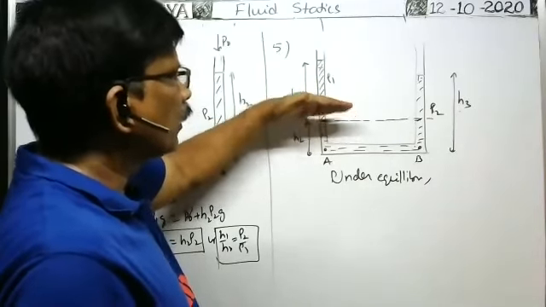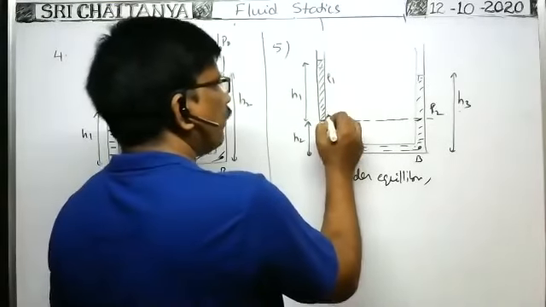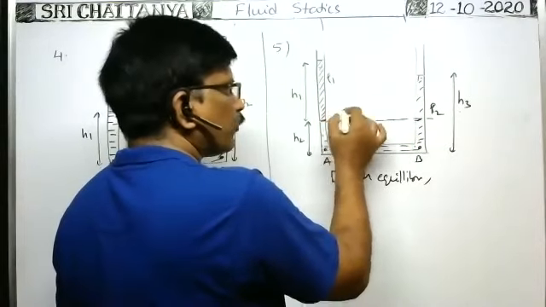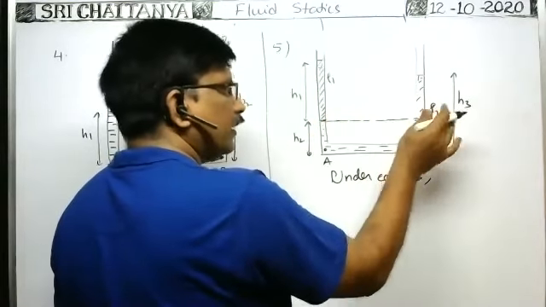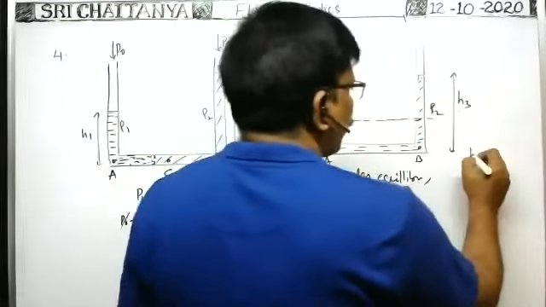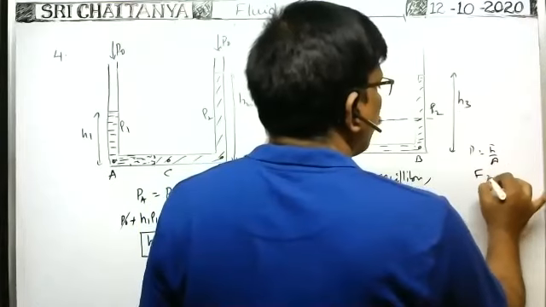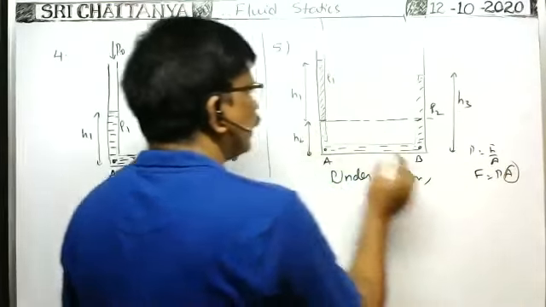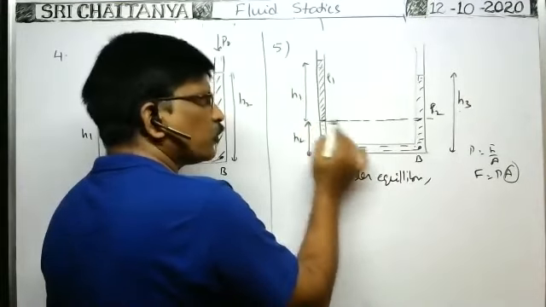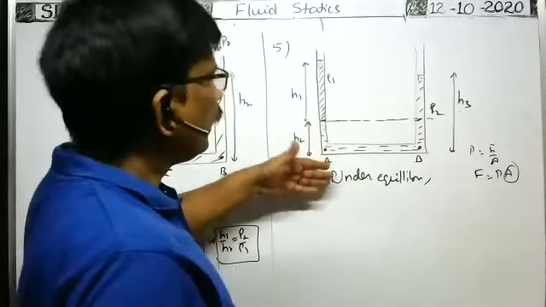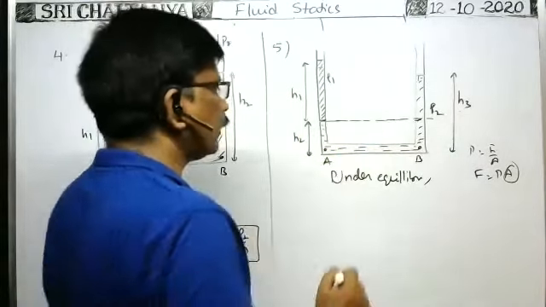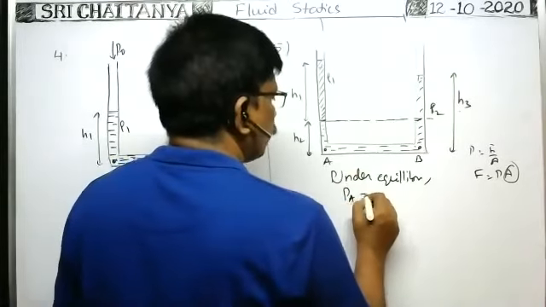When it is under equilibrium, force by area is the same due to the two liquids at this point. That's why F1 by A is equal to F2 by A. A cancels, so F1 is equal to F2. Pressure is equal to F by A, so F is equal to pressure into A. A is constant. That's why, instead of force, we can take the pressure. Similarly, as the heights are given from these points, the pressure at this point and the pressure at this point are equal. So pressure at A is equal to pressure at B.